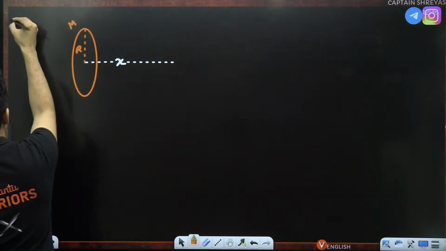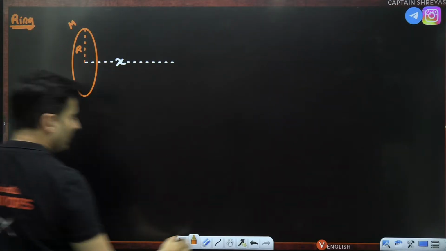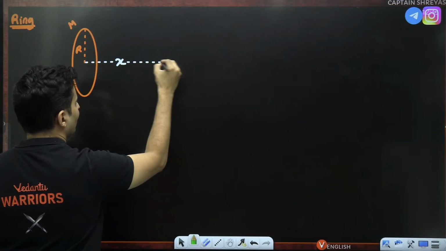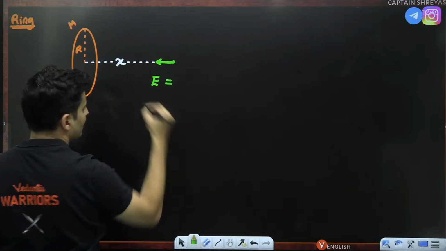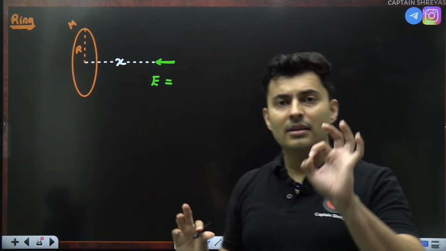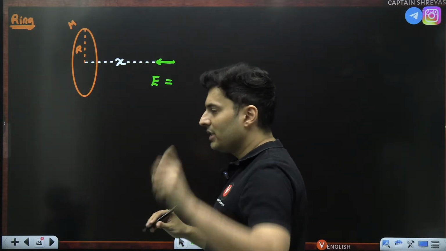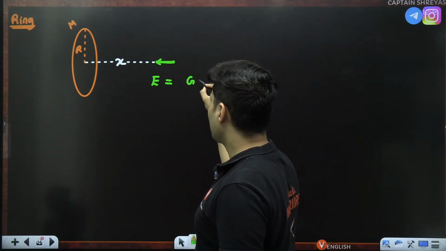This is the mass of the ring. Then if you ask me, sir, at this point, what is the gravitational field? Just recollect the electric field formula. Whatever formula was there in electrostatics, same formula, just some small changes. K was there. Instead of that, you put G. Mass will be replacing charge, so M will be there.